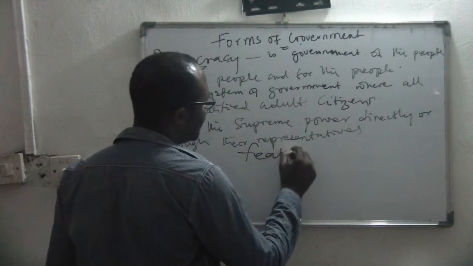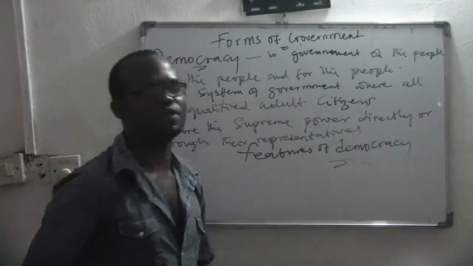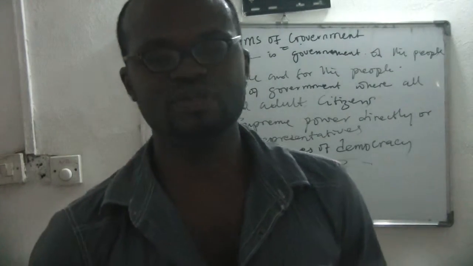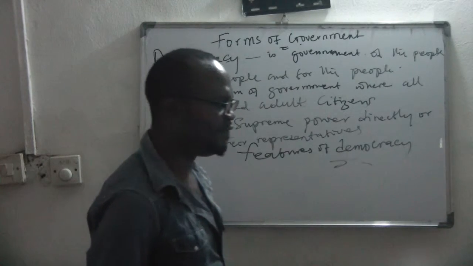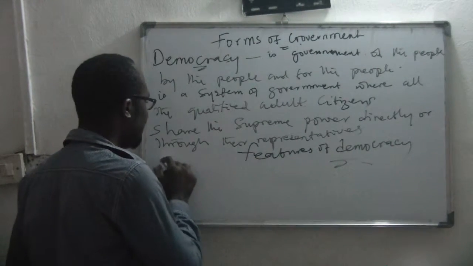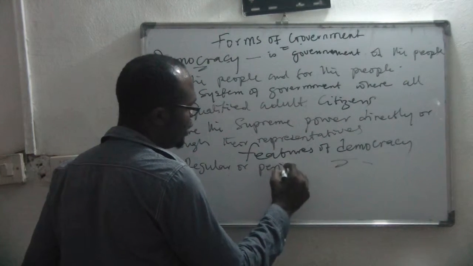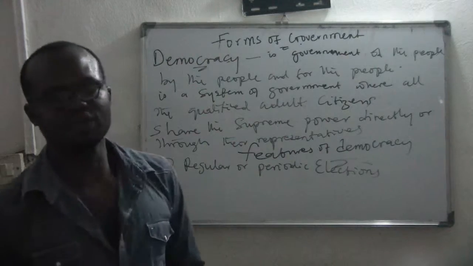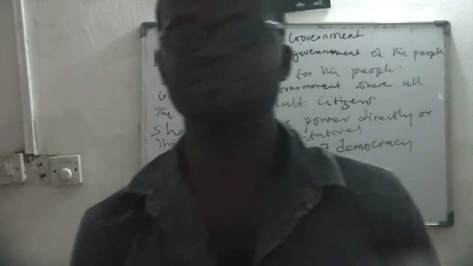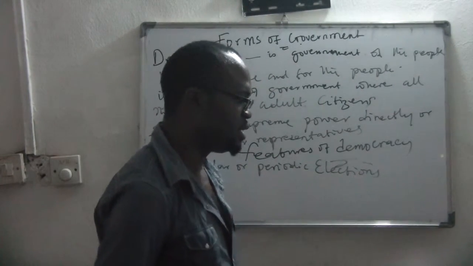What are the features of democracy? How do you know that a given state is running a democratic system of government? Number one, there has to be regular or periodic elections. For you to say that a state is practicing democracy, there has to be a regular or periodic election. There has to be election from time to time, is it not?